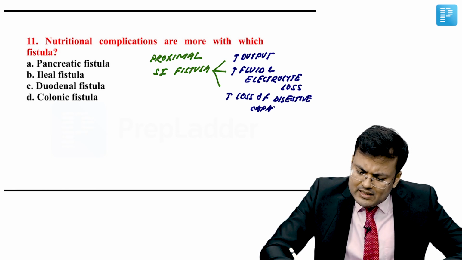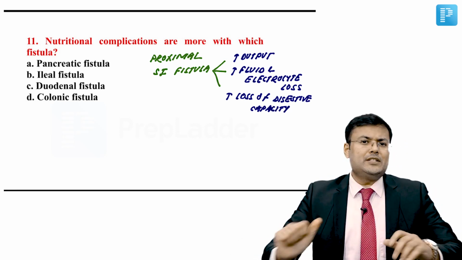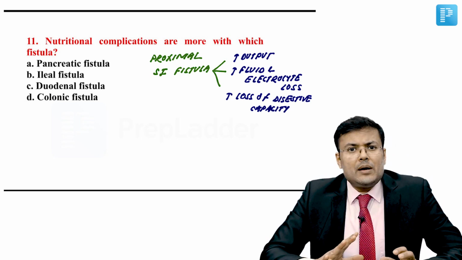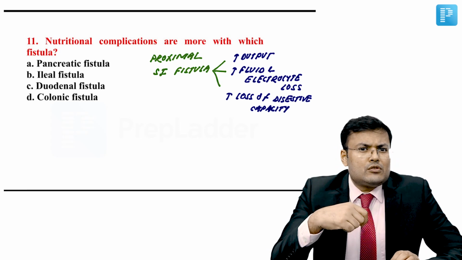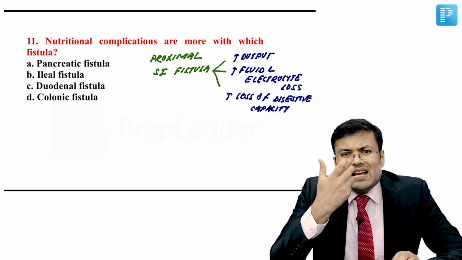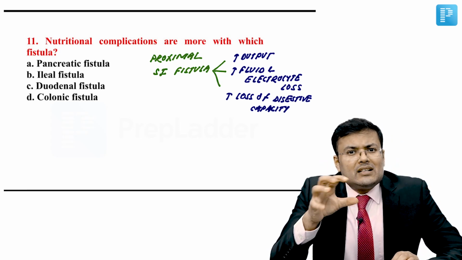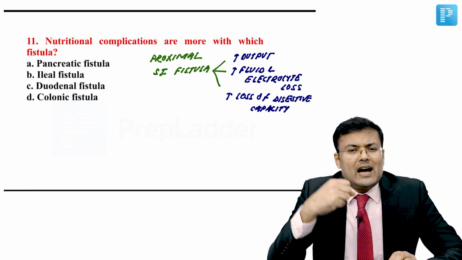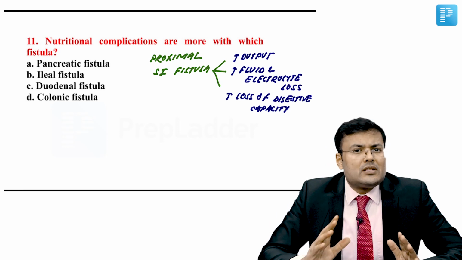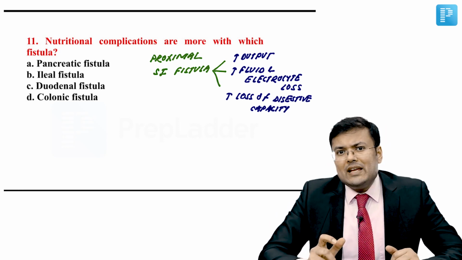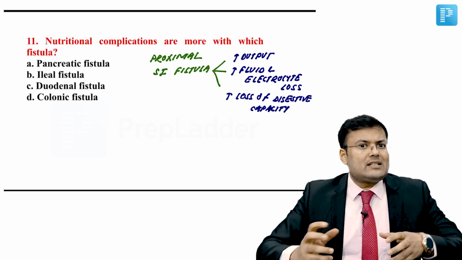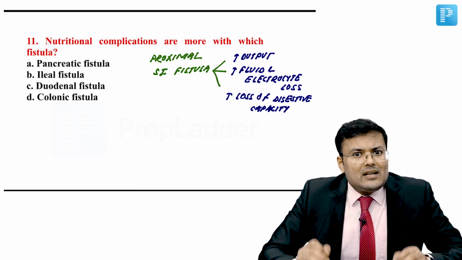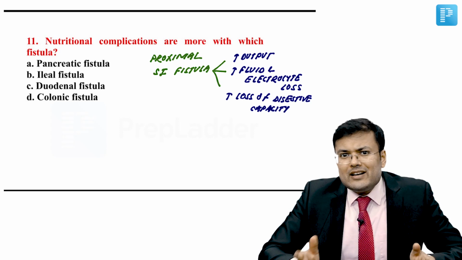Okay, let's discuss it with one example. Imagine a patient is having a duodenal fistula and an ileal fistula. If there is a duodenal fistula, whatever content the patient has eaten, the foodstuff, the digestive enzymes, the bile, most of that will start coming out. Clear? Suppose the fistula is in the ileum, so most of the nutrients are already absorbed in the jejunum. Digestion has been done, absorption has been done already.